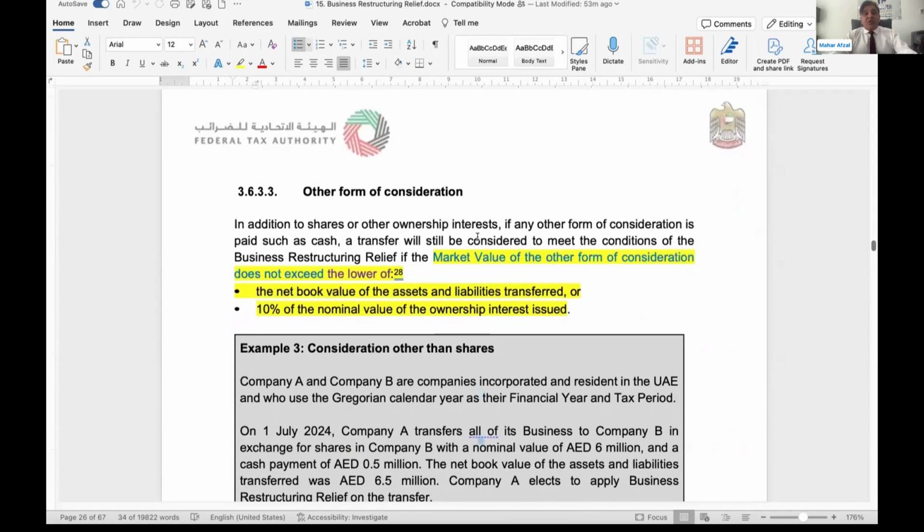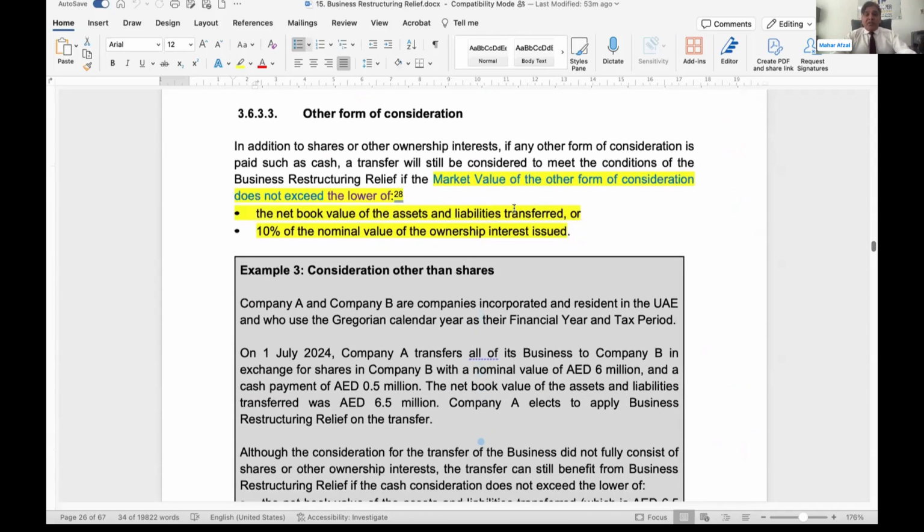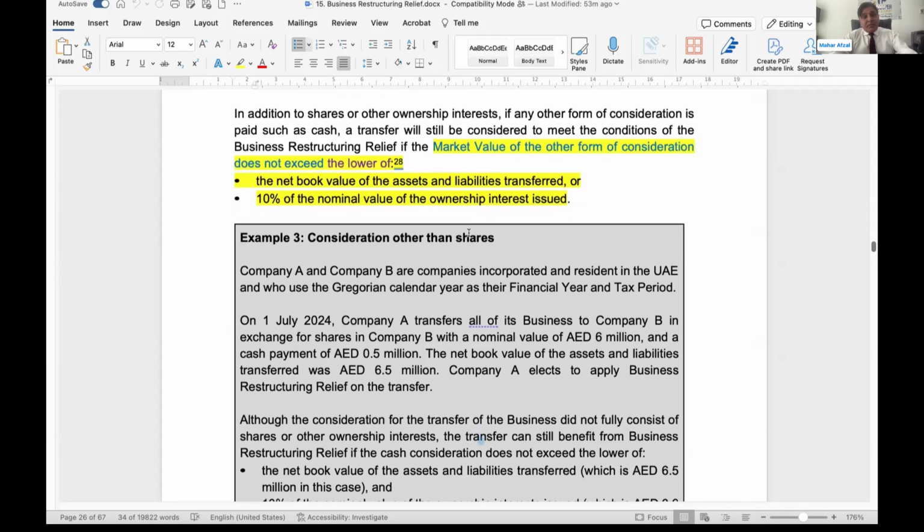You can look into this other form of consideration. This is very important. We have discussed it should not be more than 10% in the form of cash or any other form of consideration which is not equitable interest. Minimum 90% should be in the form of equity or equitable interest.